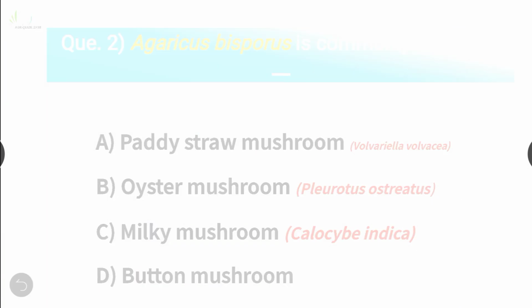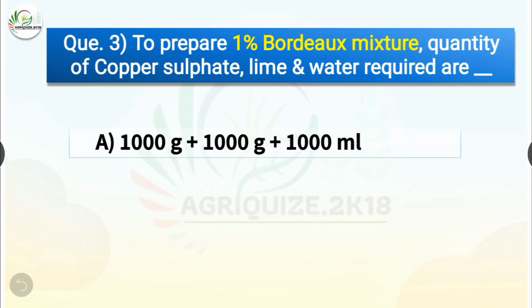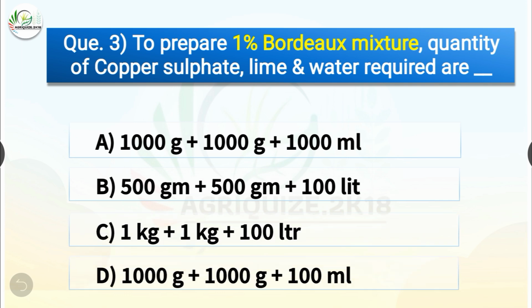Question number 3. To prepare 1% Bordeaux mixture, quantity of copper sulfate, lime and water required are dash. The options are 1 kg plus 1 kg plus 1000 ml, 500 gram plus 500 gram plus 100 liter, 1 kg plus 1 kg plus 100 liter, or 1000 gram plus 1000 gram plus 100 milliliter. The correct answer is option C, 1 kg plus 1 kg plus 100 liter.